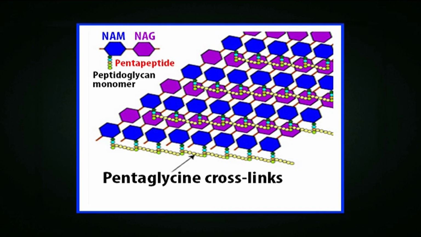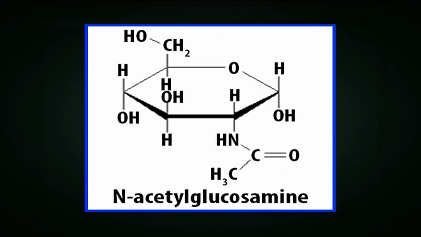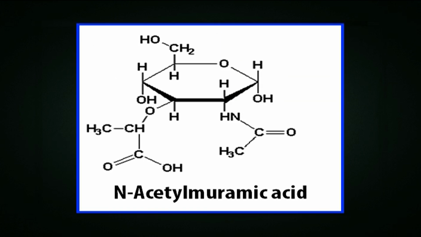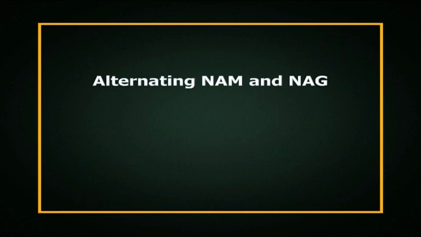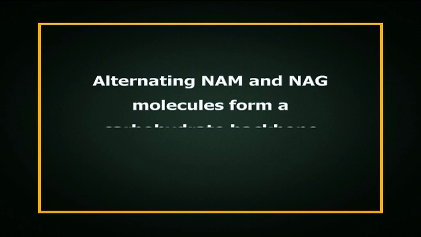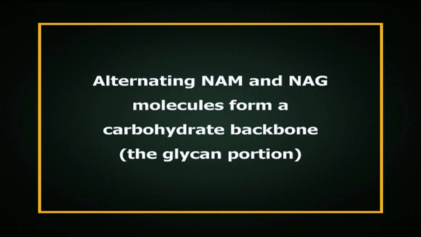The bacterial cell wall consists of peptidoglycan or murein, a polymer consisting of N-acetyl glucosamine and N-acetyl muramic acid, and short chains of amino acids. Alternating N-acetyl muramic acid and N-acetyl glucosamine molecules form a carbohydrate backbone, the glycan portion.